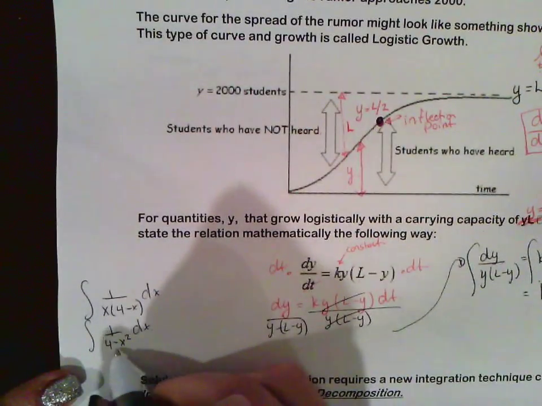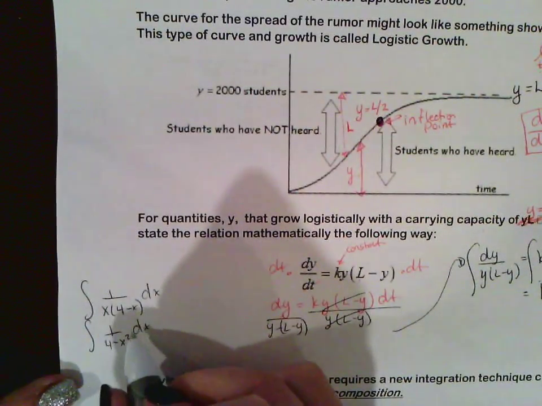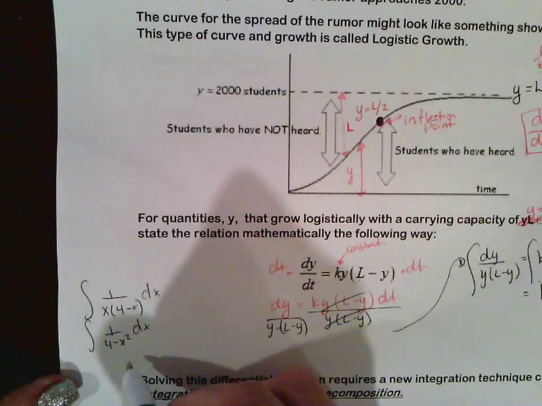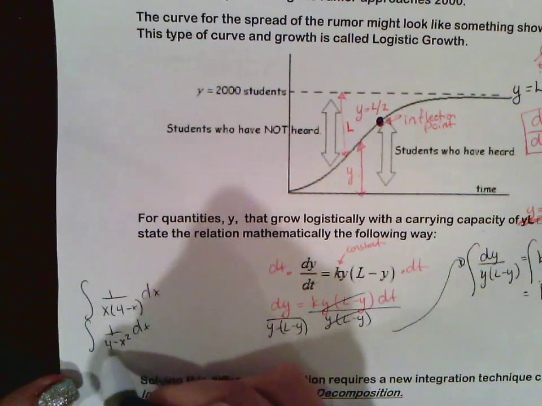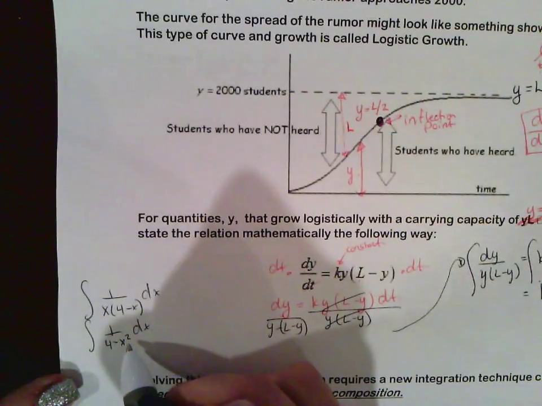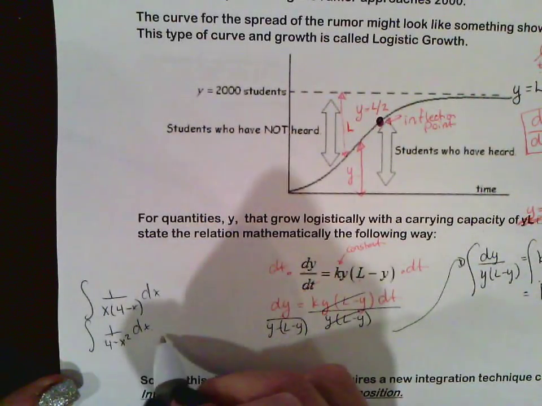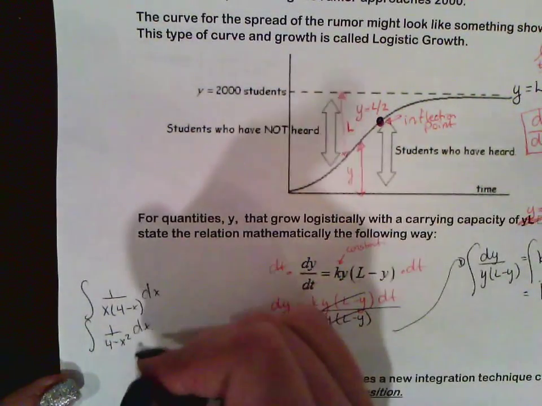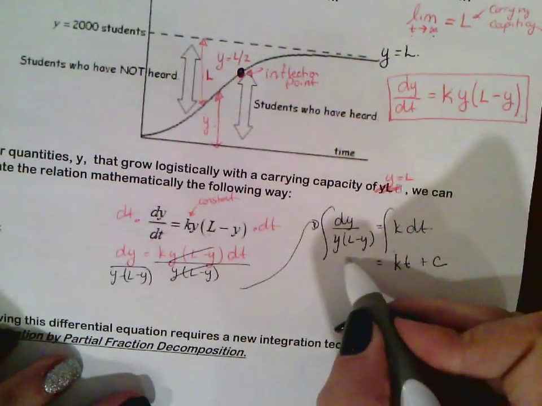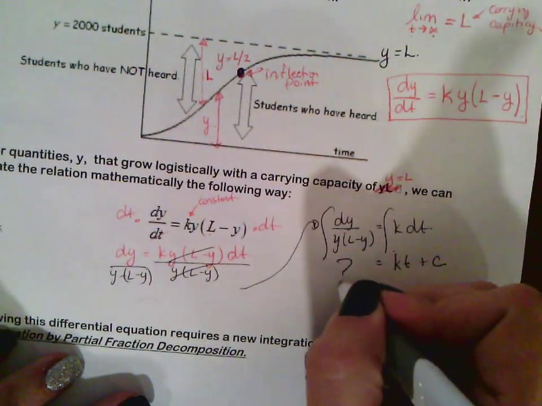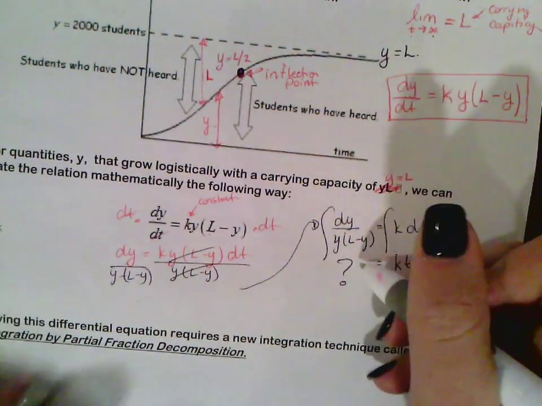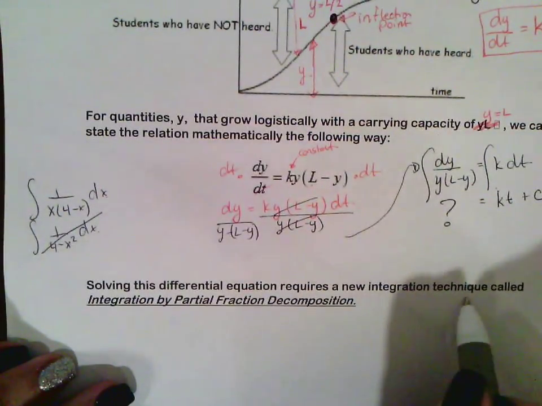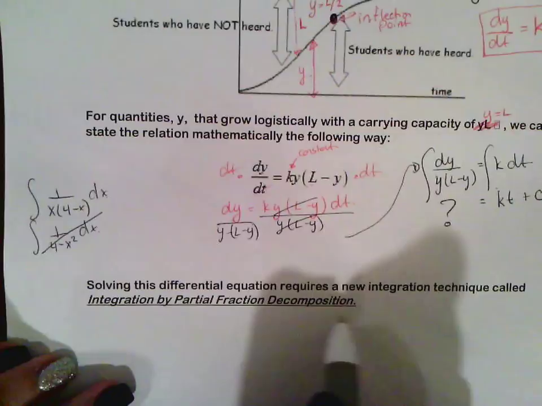You can't really use integration by parts because, again, you're basically breaking up that fraction, and we can't do that. With integration by parts, you have to have two functions that are multiplied together. So your u would actually have to be 1 over 4 minus x squared. So we don't yet know how to do this. Okay, so right now we can't integrate it, but there is a way. Solving this differential equation requires a new integration technique called integration by partial fraction decomposition.